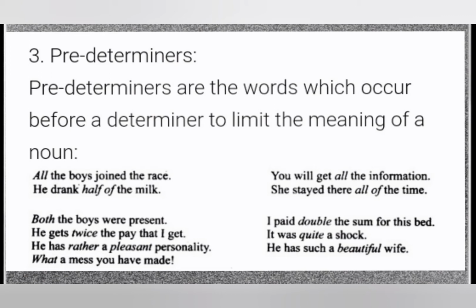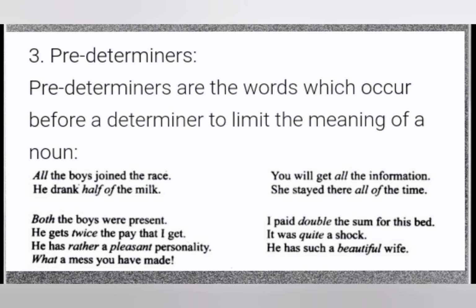He gets twice the pay that I get. Twice is the predeterminer, the is the determiner. He has rather a pleasant journey. Rather is the predeterminer, a is the determiner. What a mess you have made. What is the predeterminer, a is the determiner. I pay double the sum for this bed. Double is the predeterminer, the is the determiner.